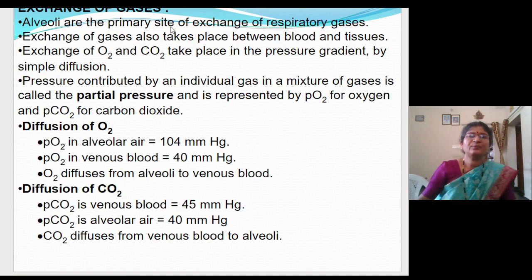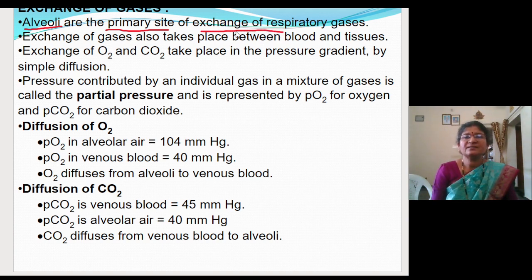They are the primary sites of exchange of gases. So what are alveoli? You know that they are the structural and functional units of the respiratory system. And these are the primary site of exchange of respiratory gases. So this you have to know.